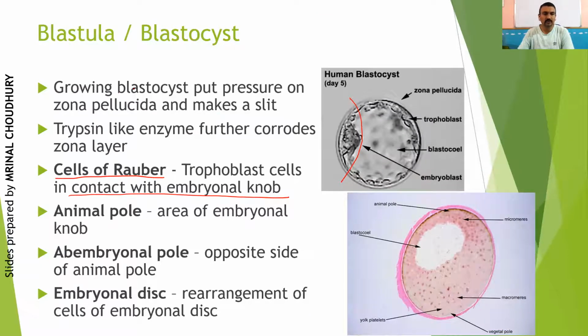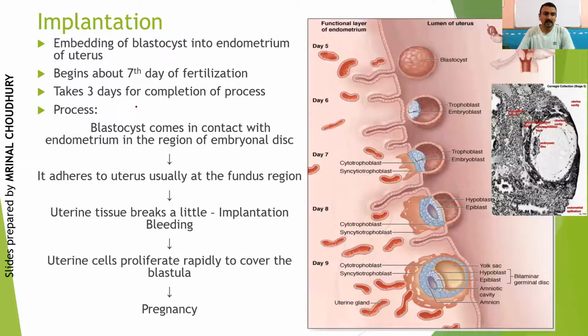Also, your blastocyst, because it is putting pressure on the zona pellucida, releases certain trypsin-like enzymes, very important. So further corrosion of the zona layer takes place, thereby allowing the entire developing blastula to come out of it. Fine. Around the 7th day of fertilization, it will start undergoing the process of implantation. Look at the diagram, you will understand.